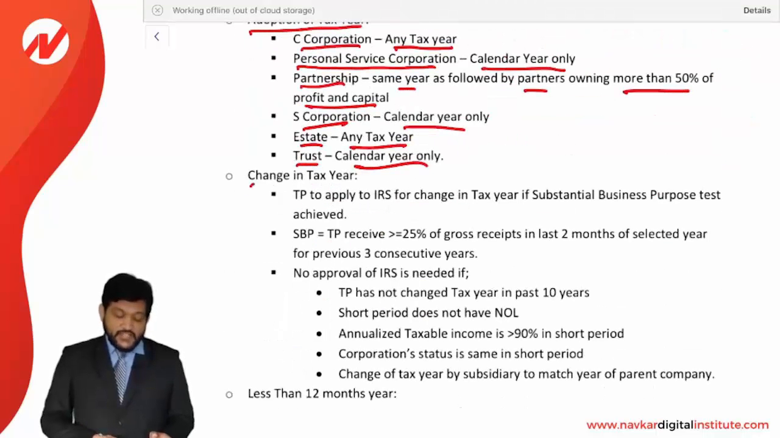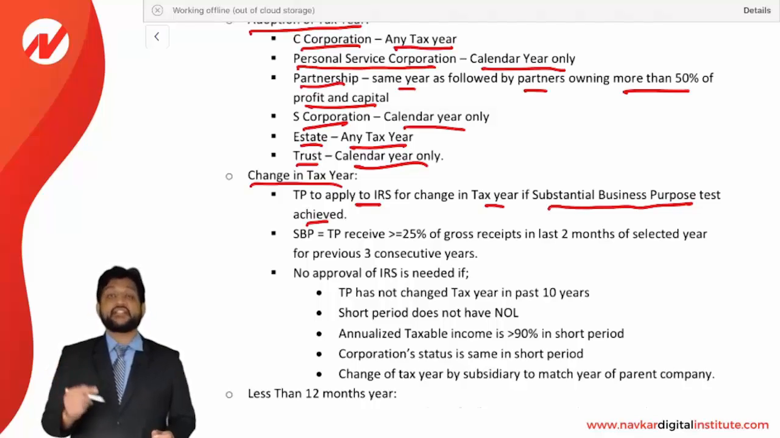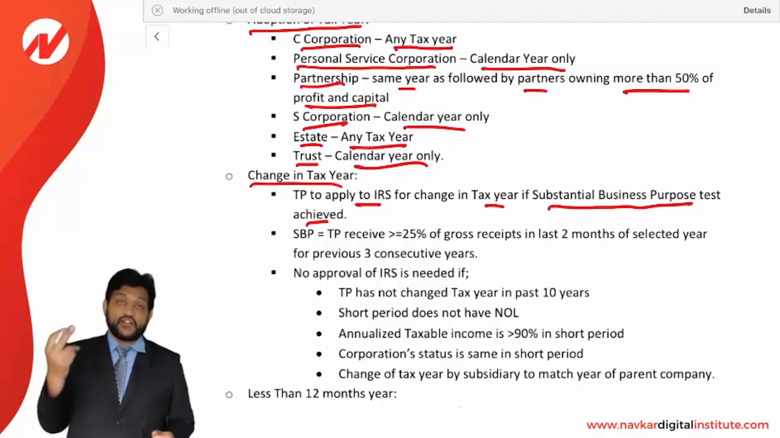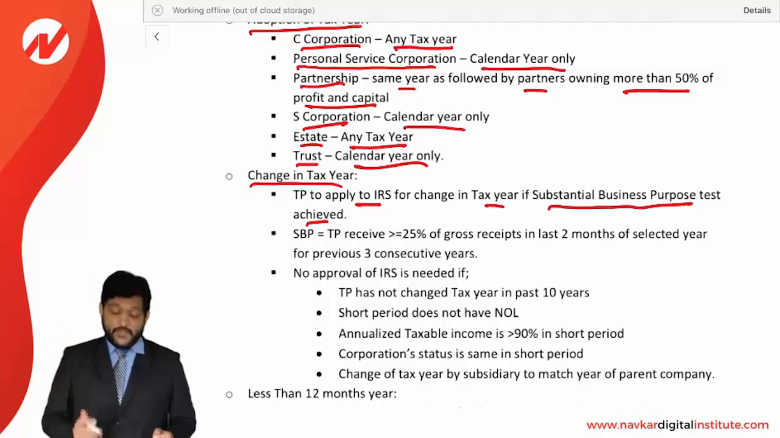Change in the tax year. How can the tax year be changed? A taxpayer may apply to the IRS for a change in the tax year if the substantial business purpose test is achieved. For the purpose of substantial business purpose, the tax year can be changed. So the taxpayer has to apply to the IRS, and the IRS will approve the change in the year if it is satisfied.